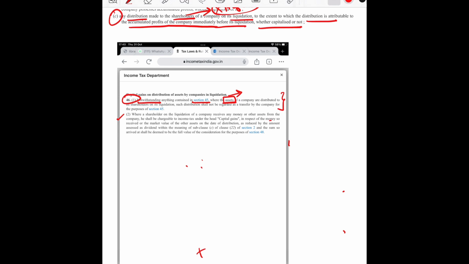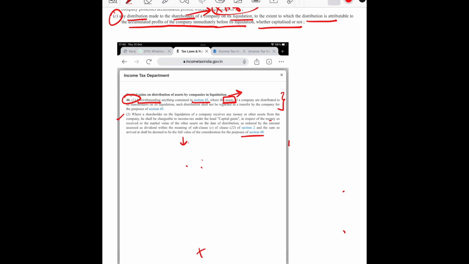When we read subsection 2, it states that whether the shareholder on liquidation of the company receives any money or any other asset from the company, he shall be chargeable to income tax under the head capital gain in respect of the money so received or the market value of the other asset on the date of distribution, as reduced by the amount assessed as dividend within the meaning of section 2(22)(c), and the sum so arrived shall be deemed to be the full value of consideration for the purpose of section 48.